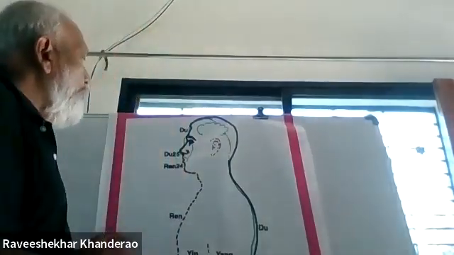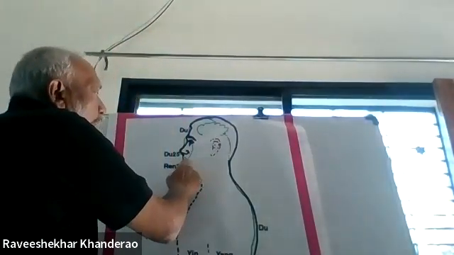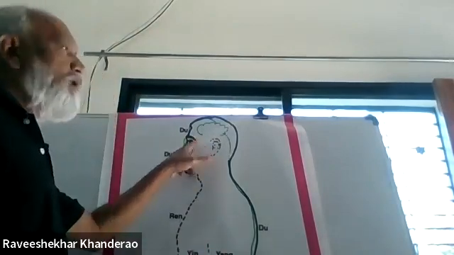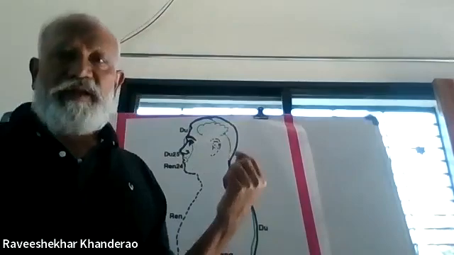Then from the lower lip, a branch arises and goes upward and enters into the eye region, that is the infraorbital space, and it ends here at the eyes.